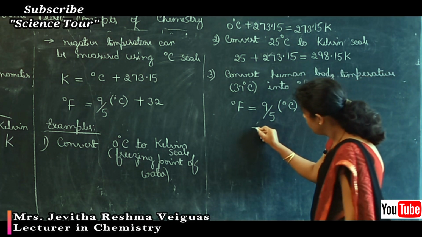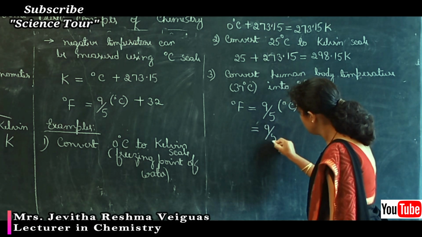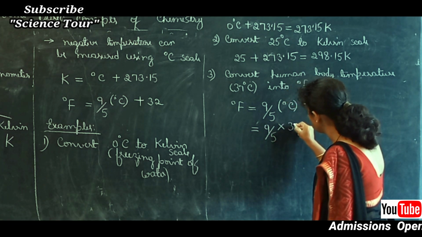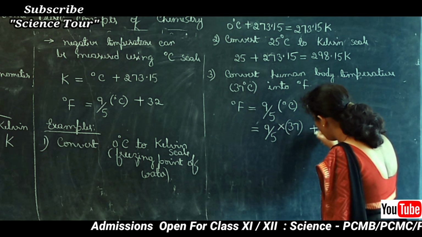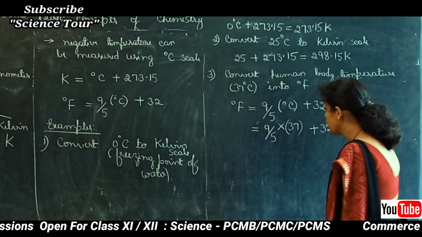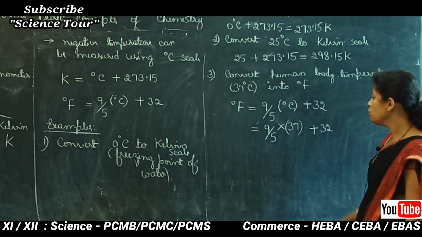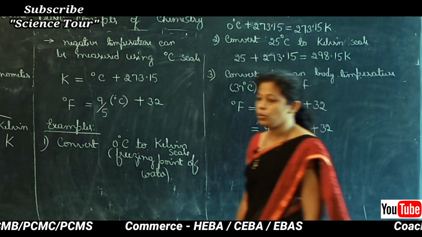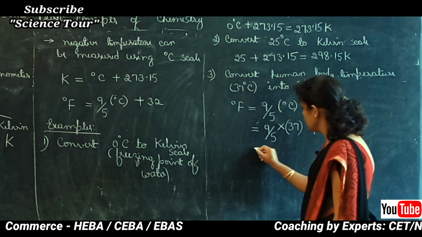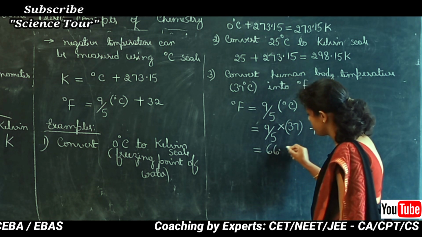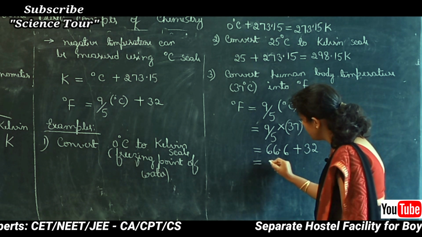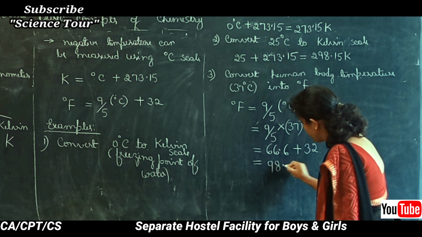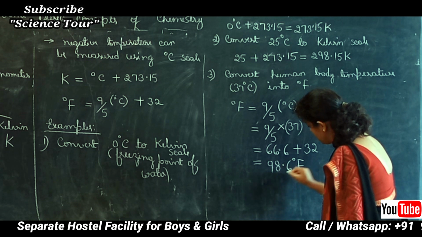So do 9 by 5 into 37 first, then only add 32. 9 by 5 into 37 gives 66.6. Add 32 to this, and you get 98.6 degree Fahrenheit.